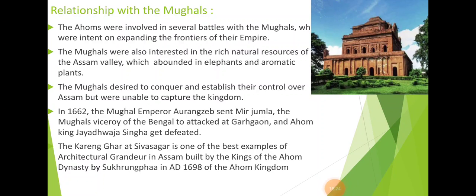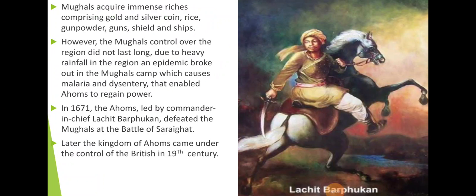So the Mughals were also defeated because of that flood, and the whole control was under the Ahom kingdom. But later on, the whole power went to the British in the 19th century.